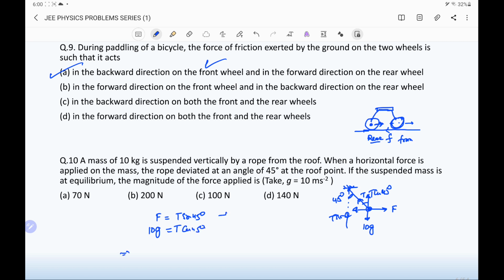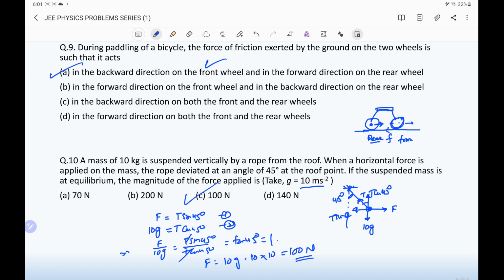So dividing equation number 1 by 2, we will have F by 10 g equal to T sin 45 degree by T cos 45 degree. T and T get cancelled. It is tan 45 degree and tan 45 degree is 1. So F equal to 10 g, and g is given as 10 meter per second square. So we multiply by 10. So it is 100 Newton. So option C is the correct option.